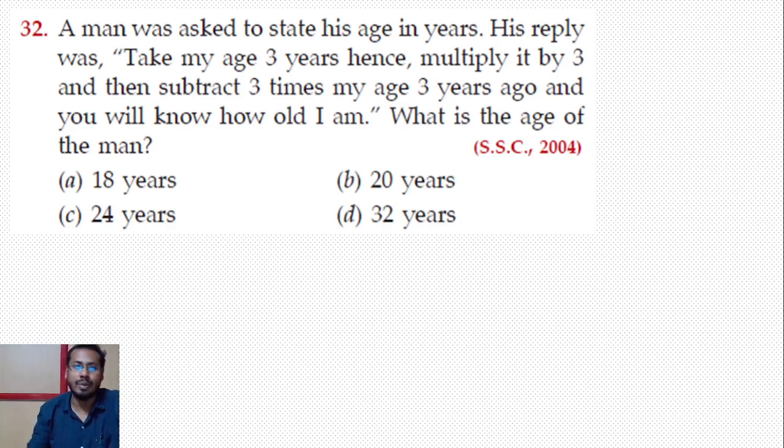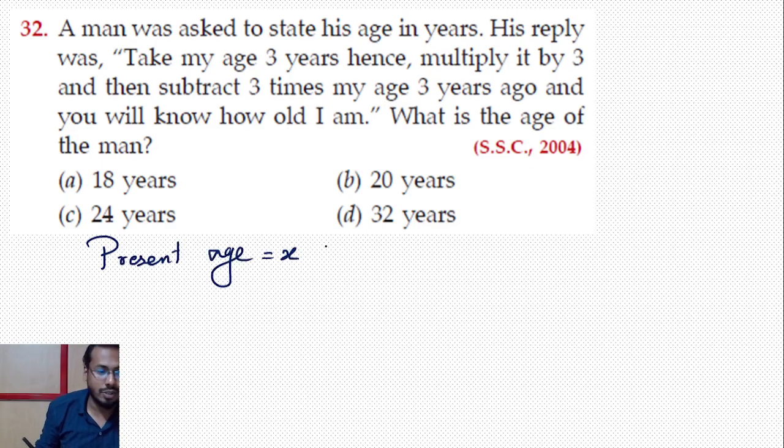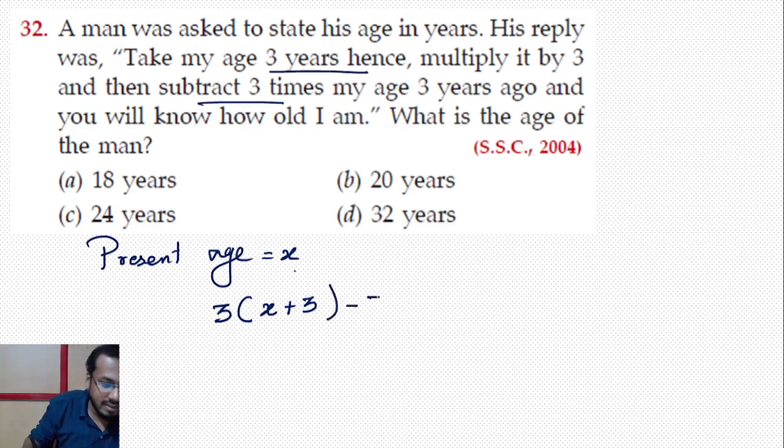So write it as an equation. Let the present age be x. First, take my age 3 years hence and multiply by 3. 3 years hence is x plus 3, multiplied by 3. Then subtract 3 times my age 3 years ago, so minus 3 times.